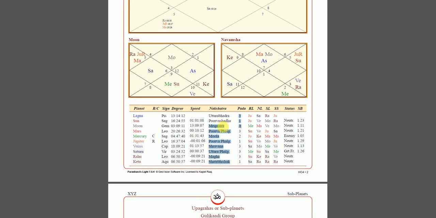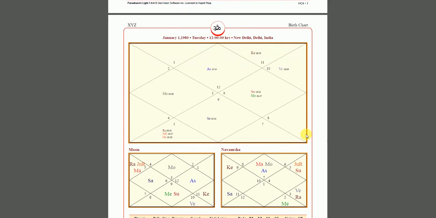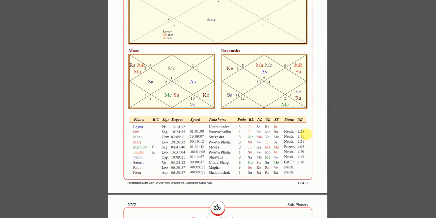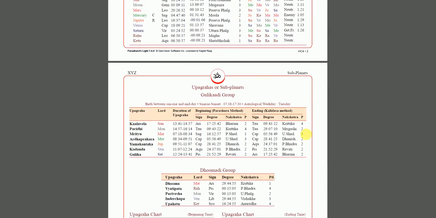And I've made a video on all of these moon nakshatras and padhas. So if you're moon in Gemini and you're in Mrigashira, I've made a video on that. And I have also made a video on Padha 3. And these all show all your other planetary nakshatras and padhas. Now I'm already making videos. I've completed Rahu through nakshatras. Now I'm working on Saturn on YouTube. And I will cover all these planets through nakshatra, so you will have a better understanding. So keep this report with you. This is something that I will discuss slowly so you can refer back.